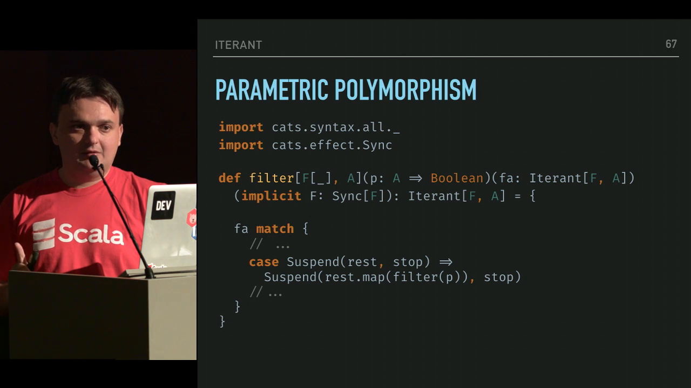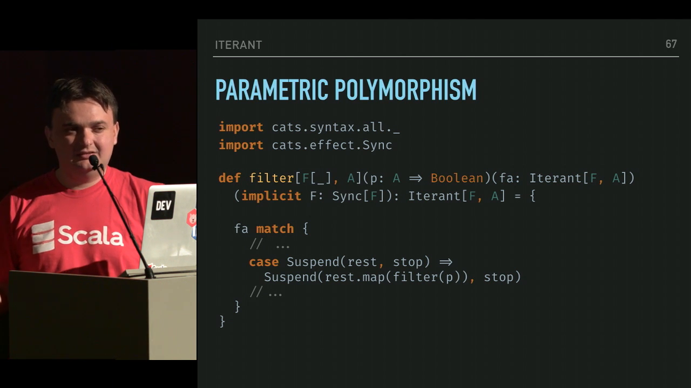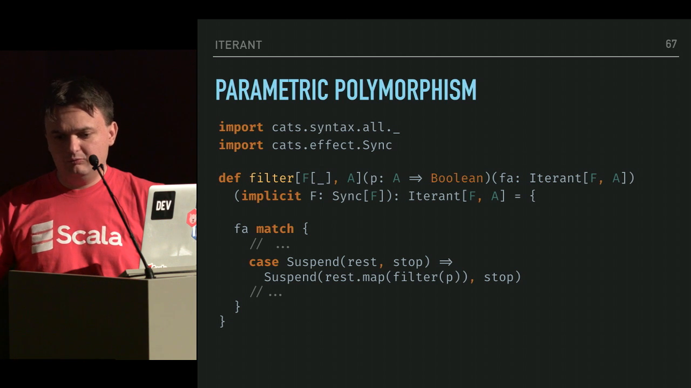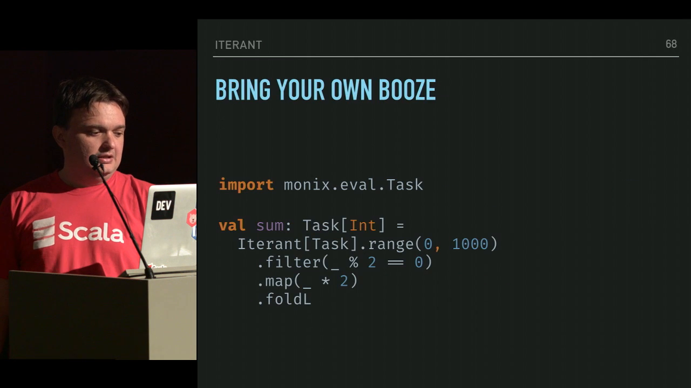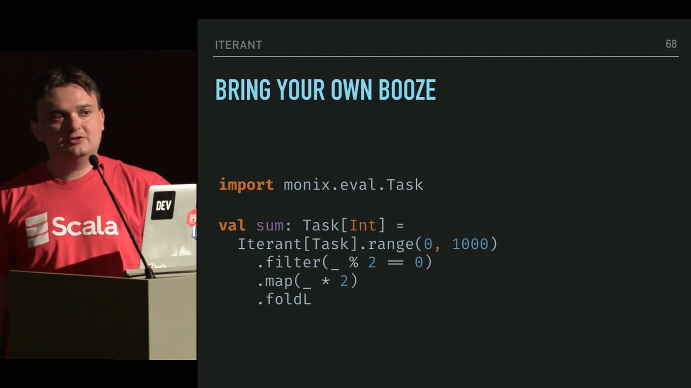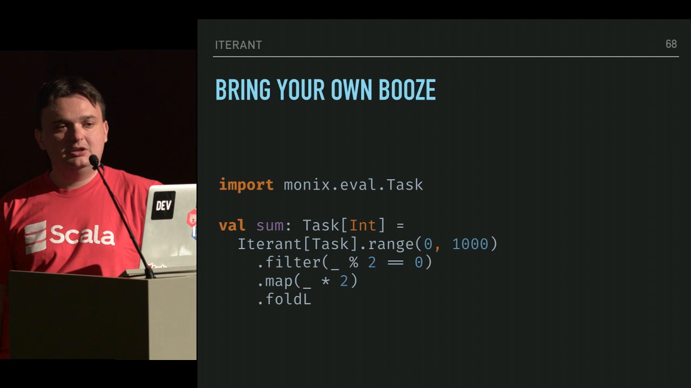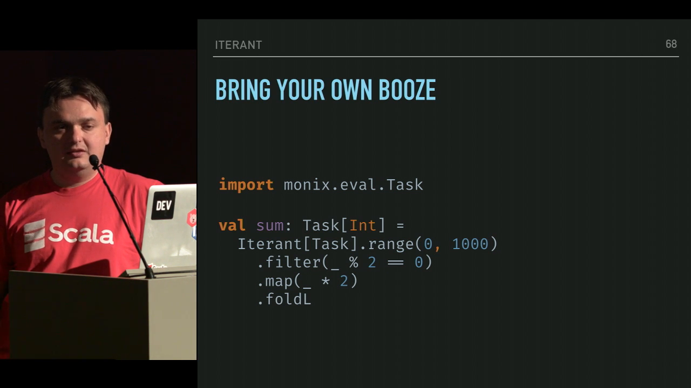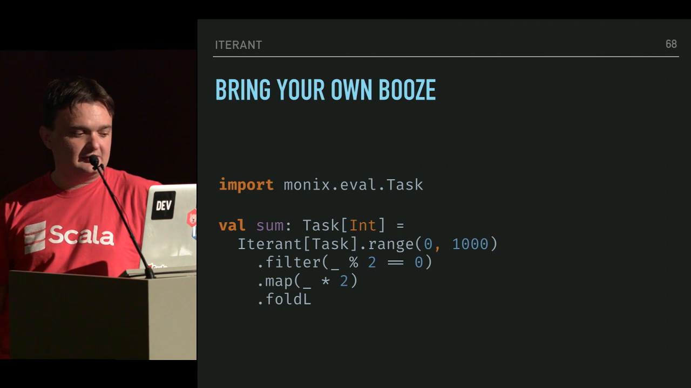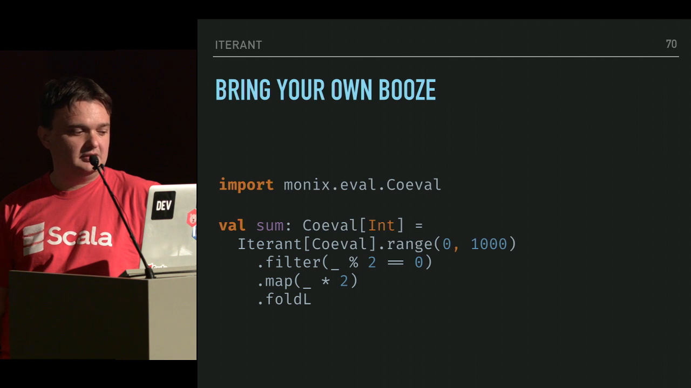not Cancelable. As I was saying, Cancelable is a comonad and it's a little incompatible with MonadError. But we could do something with Either, let's say, and Eval. So this is also a method of polymorphism called bringing your own boost to the party. So in order to work with this, you instantiate the new Iterant with Task. So you say Iterant of Task, or Iterant of IO, or Iterant of Coeval, and you would work with it.